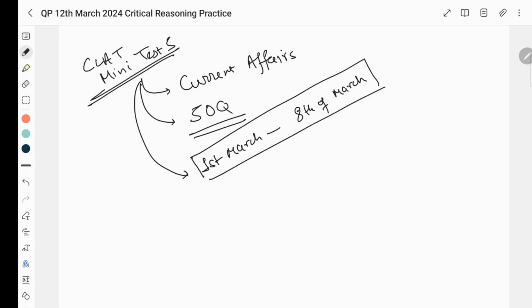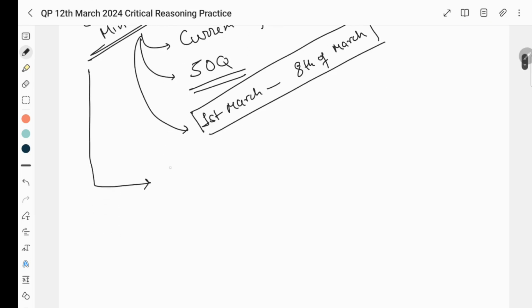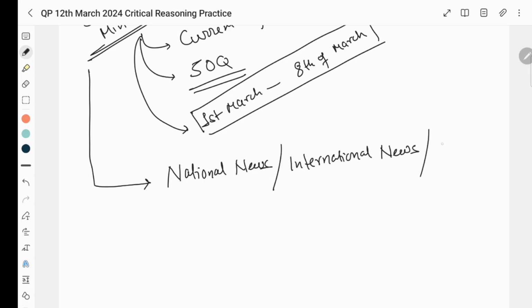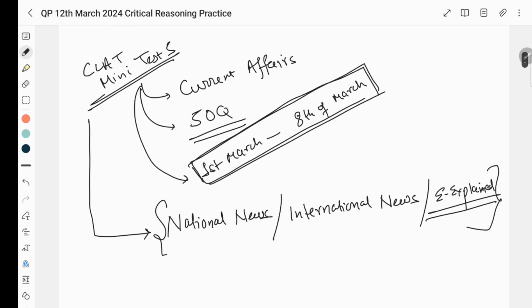Right? 50 questions are there, and not everything has to be read. So what are you going to read for this test? You are going to focus on national news, you are going to focus on international news, and you are going to focus on E-explained of Indian Express. These are the areas that you are going to focus on for the test of 1st March till 8th of March. And it will be conducted next week.